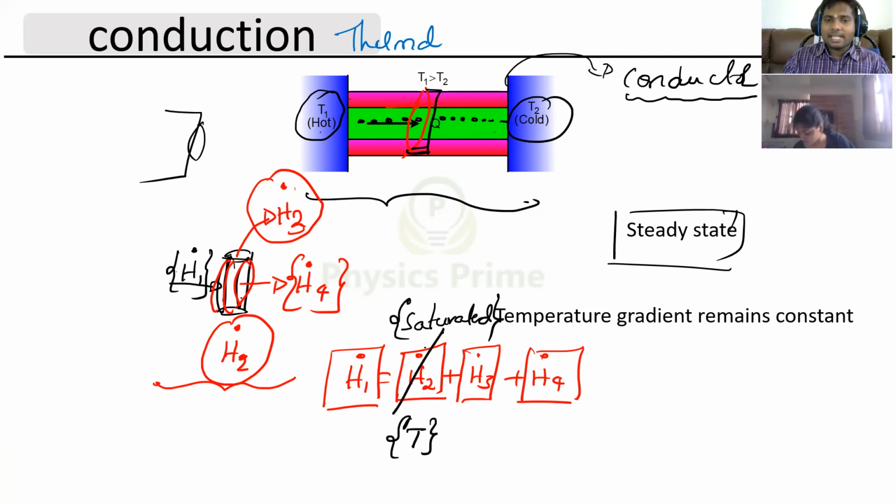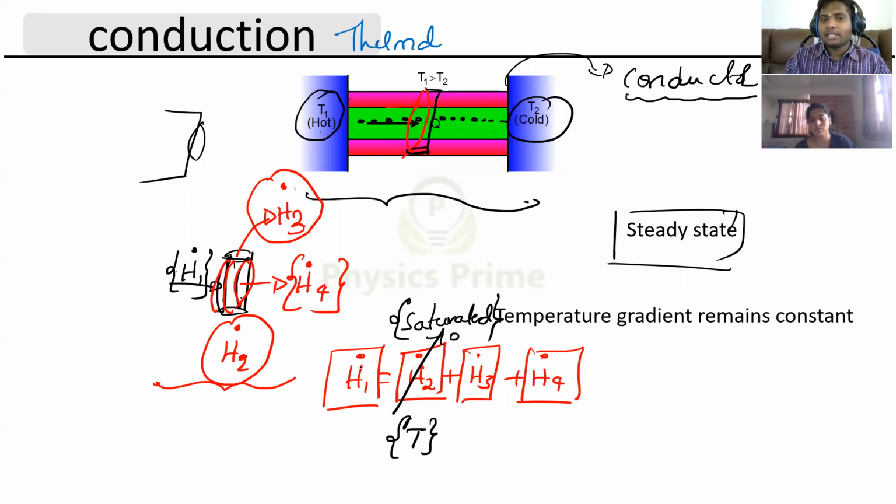So at that time, can I say H2 dot will be 0? Yes, it can be. Till it absorbed, its temperature rose, and it will reach a saturated state at that temperature, at that end, which is at a particular distance from the hot end and a particular distance from the cold end. At that time there is no further absorption of heat energy. I am taking the rate of heat energy absorbed to be 0 after some time.